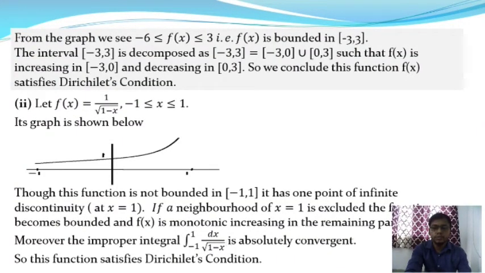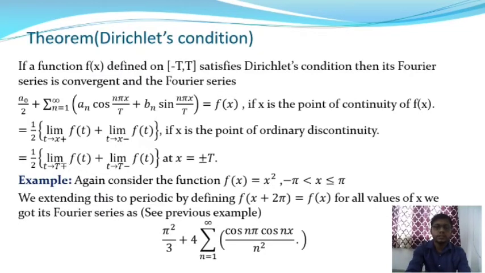Now we are going to move on to some theorems and examples on Dirichlet's conditions. So here is the theorem: if a function f(x) is defined on minus T to plus T and satisfies the Dirichlet's condition, then its Fourier series is convergent, and the Fourier series is a0 by 2 plus summation over n is equal to 1 to infinity of an into cos n pi x by T plus bn into sin n pi x by T, and this is equal to f(x).